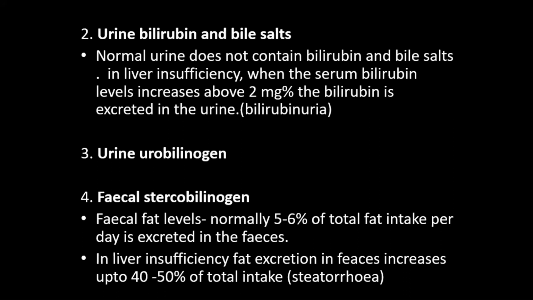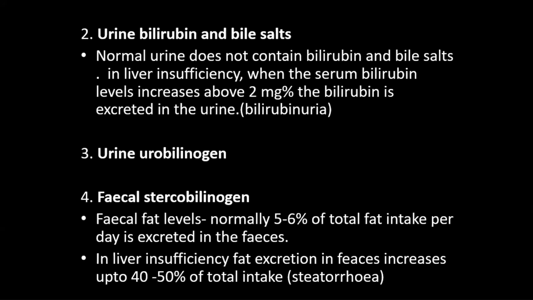Again, the function of the liver is to excrete urobilinogen, which is formed from conjugated bilirubin. 5% of the urobilinogen is excreted in the urine by the kidney, and most is re-excreted by the liver into the small intestine.